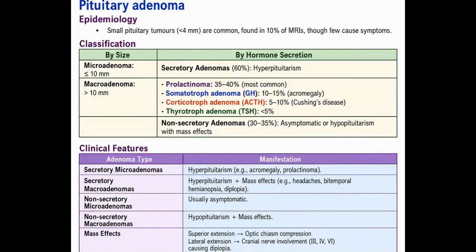Today, we will discuss pituitary adenoma, which are benign tumors arising from the anterior pituitary gland. They are the most common type of pituitary tumor and can present either by excess hormone secretion or by compression of surrounding structures.